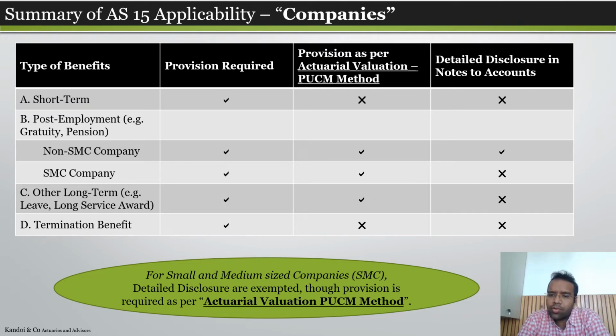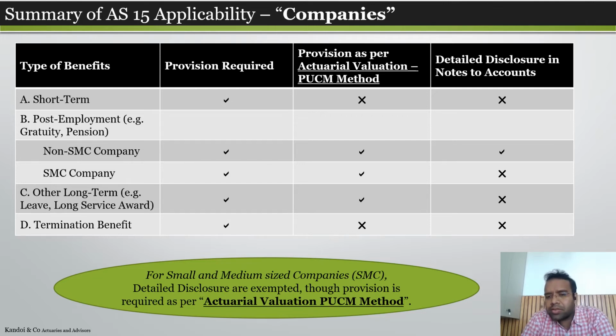Similarly, there is no detailed disclosure requirement, but only small disclosures about the type of benefit and the amount of benefit are required. But detailed disclosures like current service cost, interest cost, actuarial gain loss, etc., are not required for termination benefit. They are required mainly only for post-employment benefits, that too only for non-SMC category.